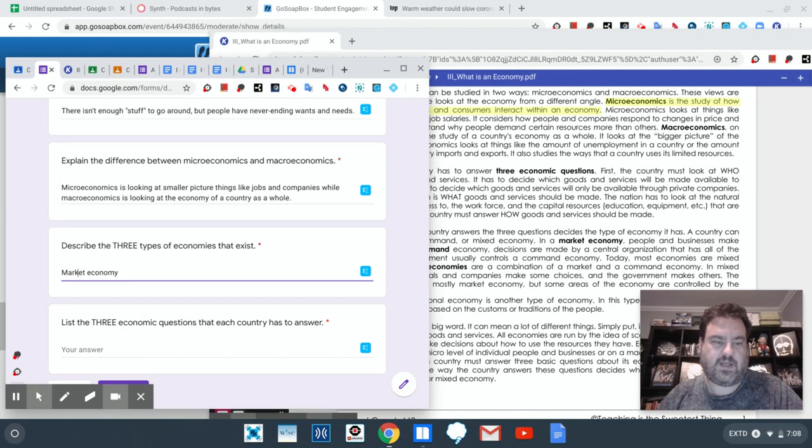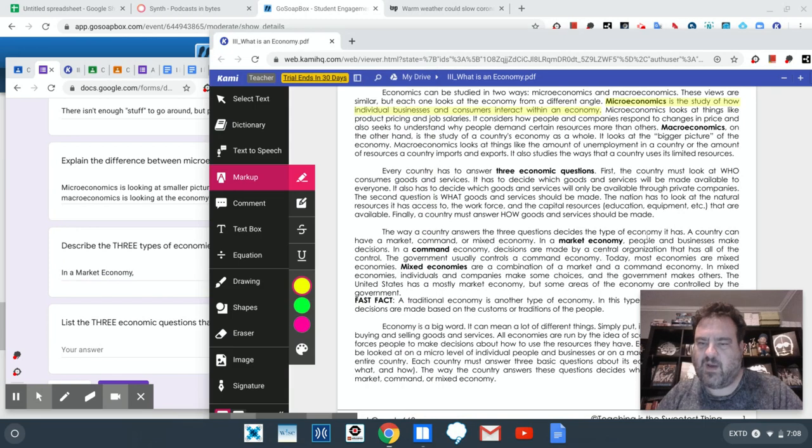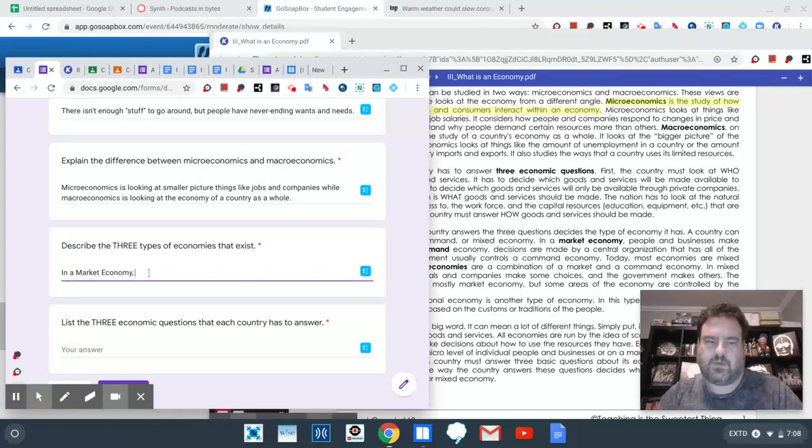I'm going to change that a little bit. In a market economy, and I'm going to go back to the reading to find that out, people and businesses make decisions.